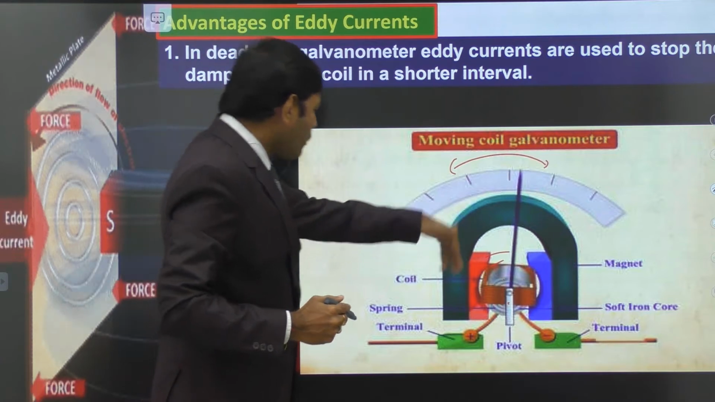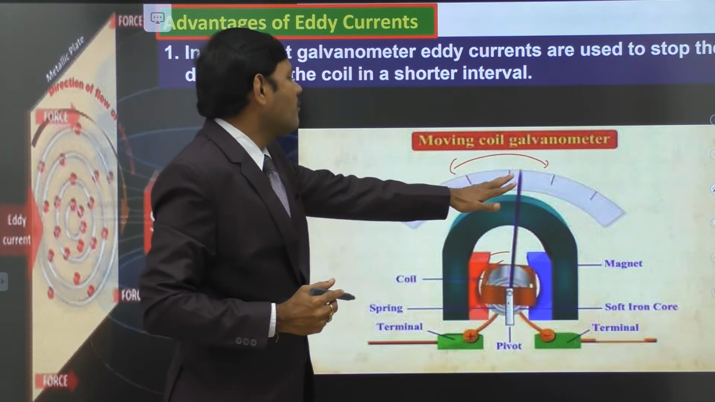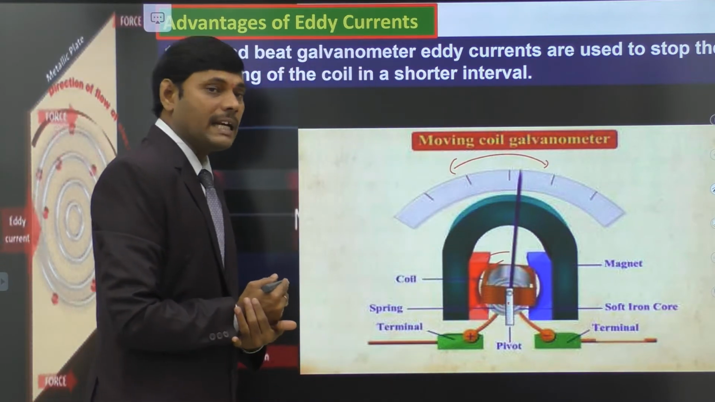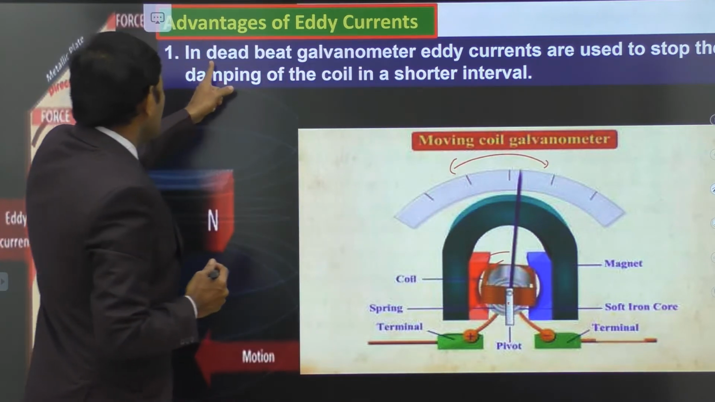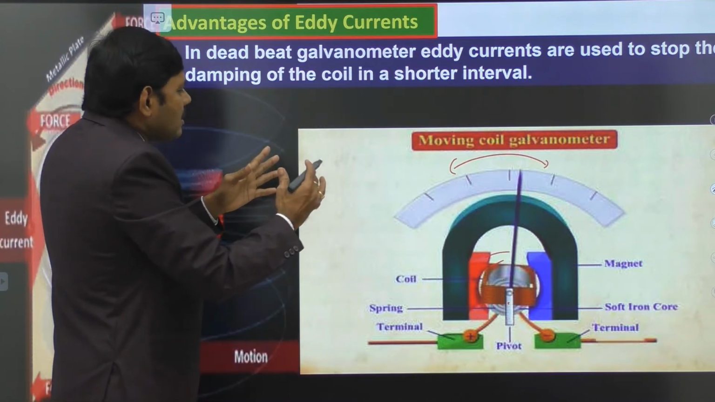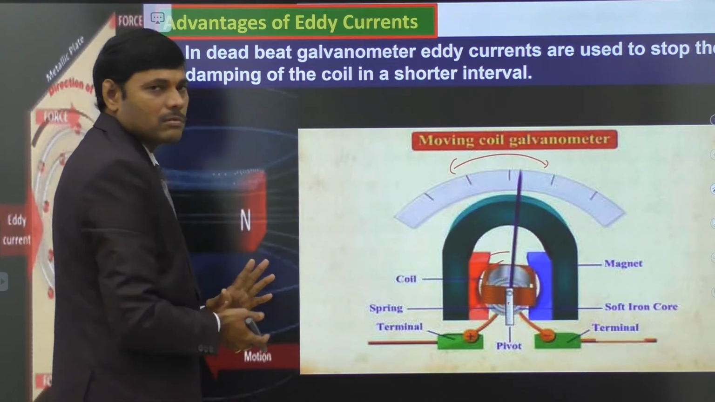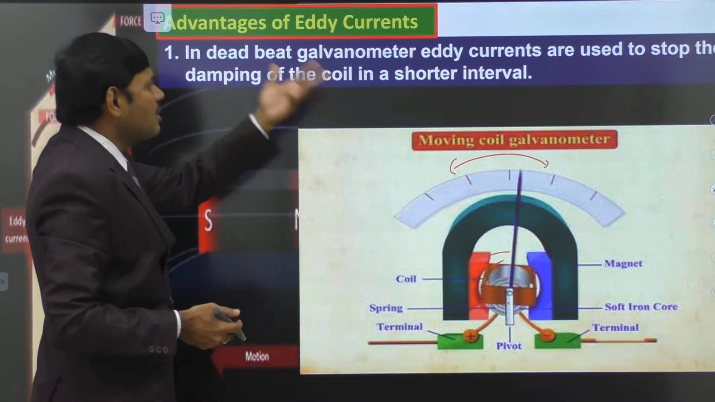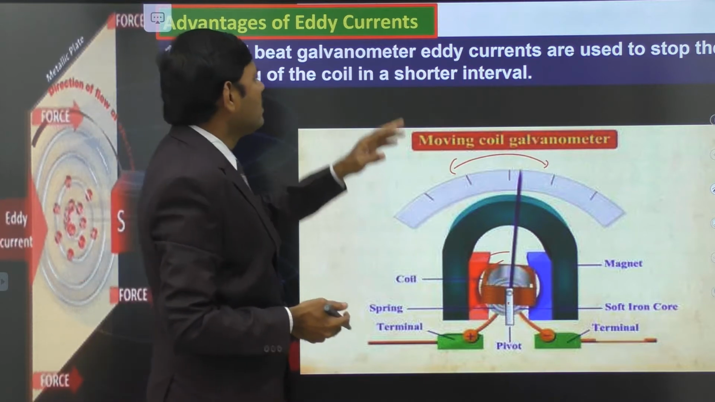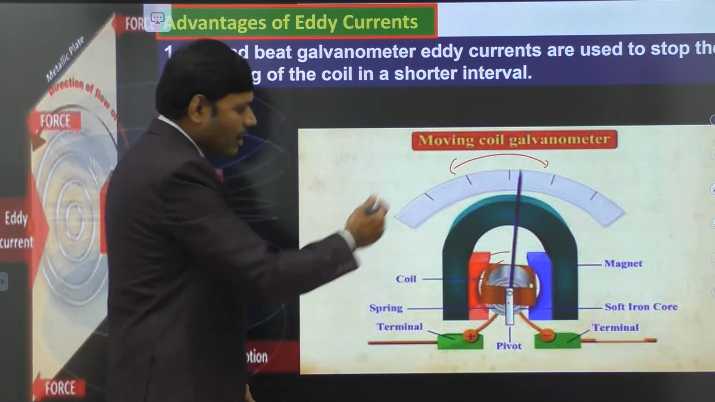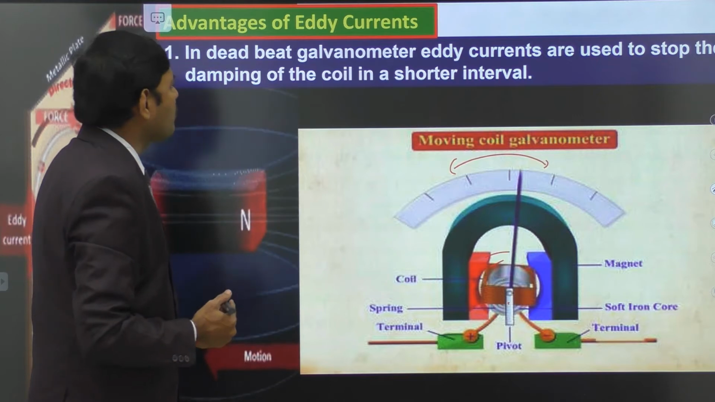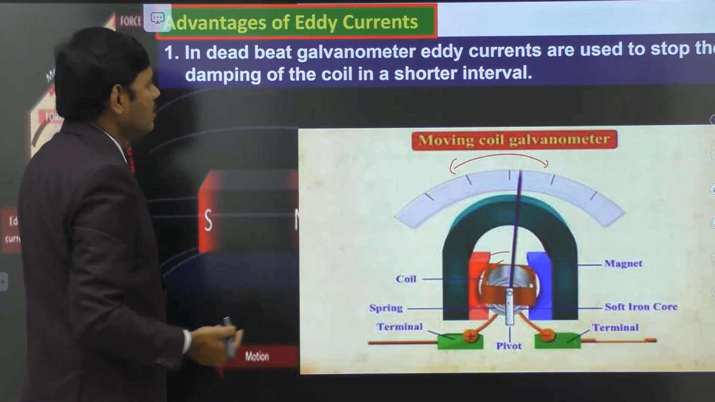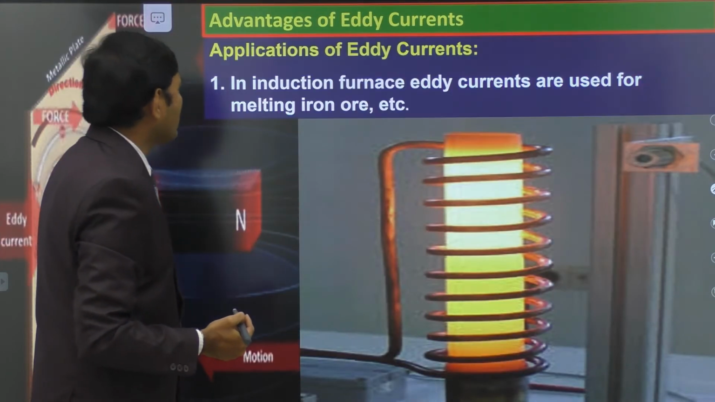So the needle stops after measuring the current, by the phenomenon of eddy currents. Hence it is also known as a deadbeat galvanometer, because the oscillations become dead, stopped. Hence it is named the deadbeat galvanometer. Eddy currents are used to stop the damping of the coil in a shorter interval. So I hope you followed it. We completed the first application, let us move on to the second application of eddy currents.